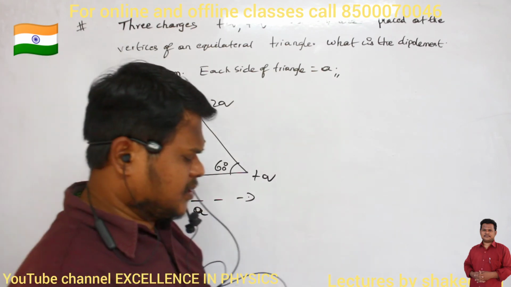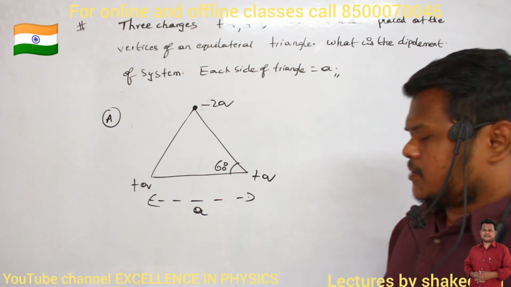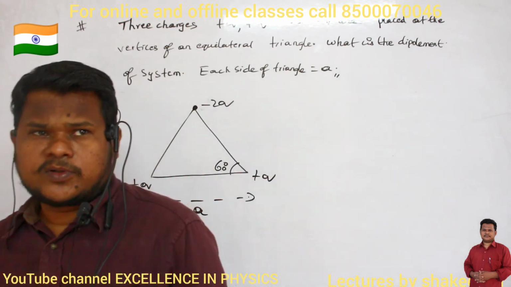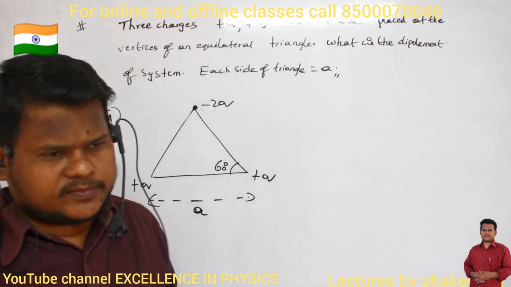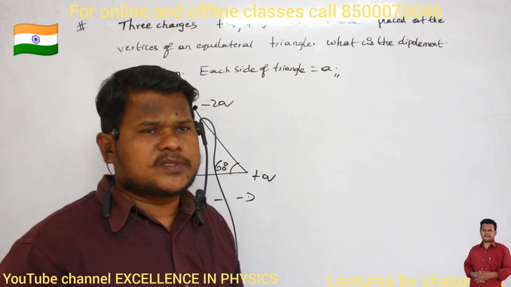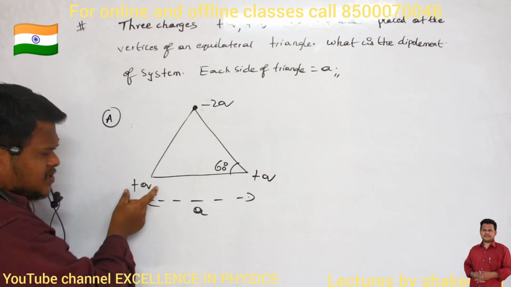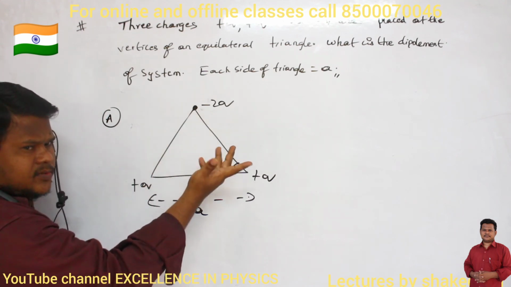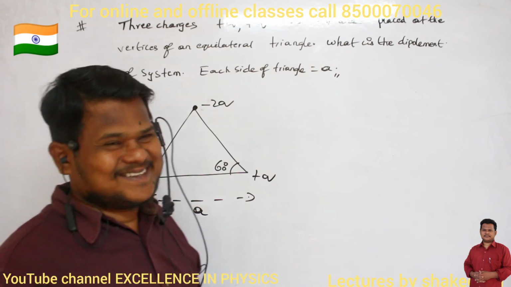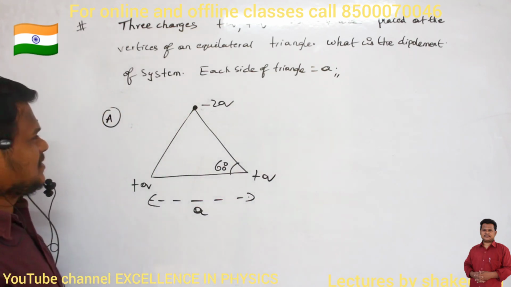So how can I calculate the dipole moment of this system? Can you say? See, dipole moment is 2 charges should be equal and opposite, no? Dipole means 2 charges should be equal and opposite. But here the 2 charges are not equal and opposite. This is plus Q, this is minus 2Q. Then what can I do? Then how can I calculate dipole moment? Can you say, anybody?